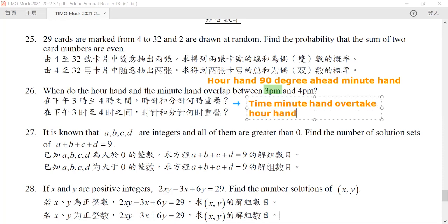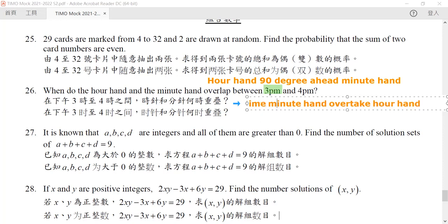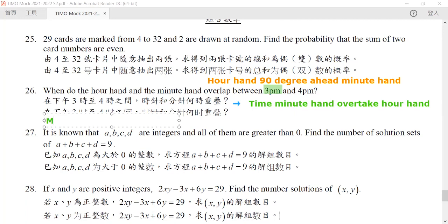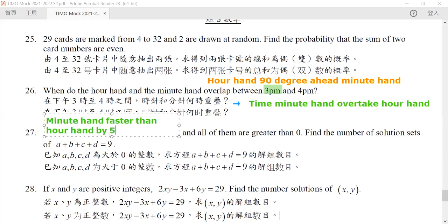What's the time? Because we know that the minute hand overtakes the hour hand, because we know that our minute hand is always faster than our hourly hand. The minute hand is faster than our hourly hand by how much? By 5.5 degrees per minute, okay?